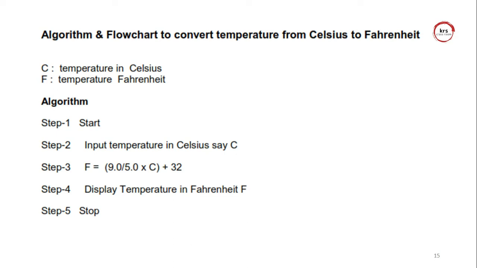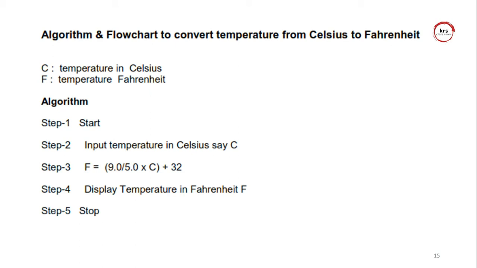Okay. The next one is an algorithm to convert temperature from Celsius to Fahrenheit. Here I just declare what the variables C and F are. Actually I am using the C and F variables inside the algorithm.